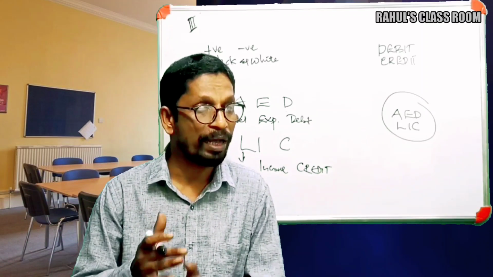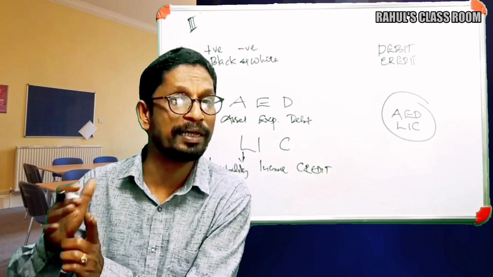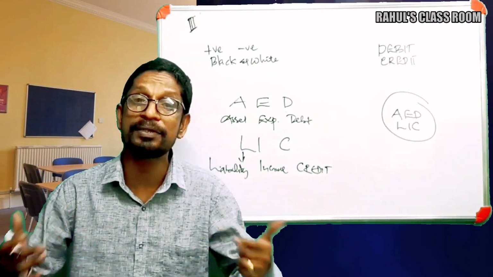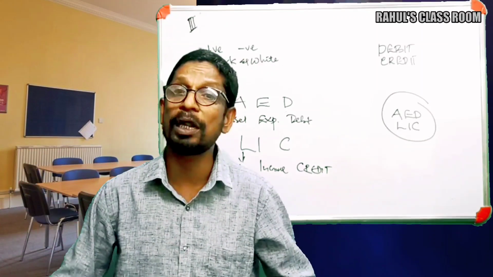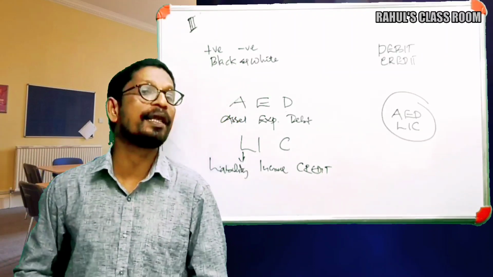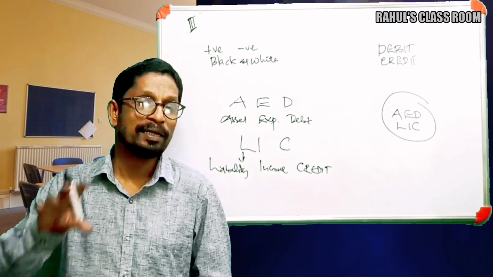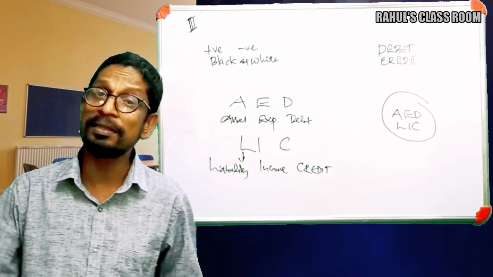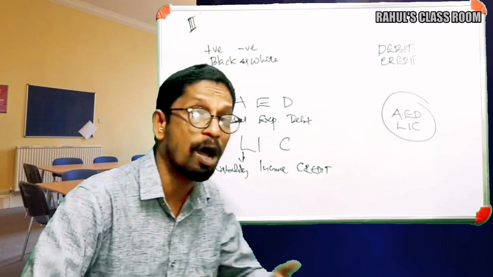Remember, when an item is increasing, it doesn't always mean we are debiting. When assets and expenses are increasing, they should be debited only, because a debit item can be increased by charging only debit. A credit item can be increased by charging only credit, and they are reduced by charging the opposite effect.